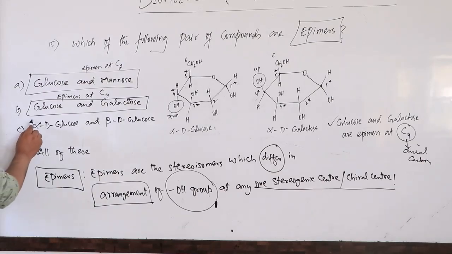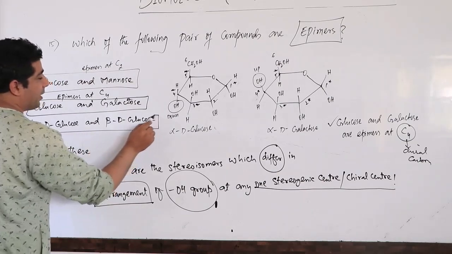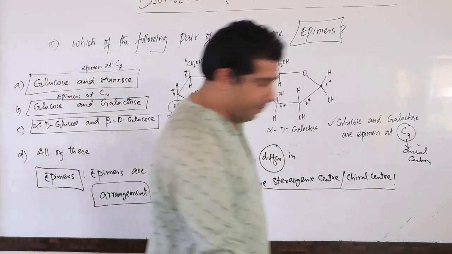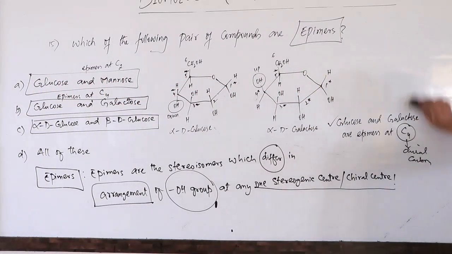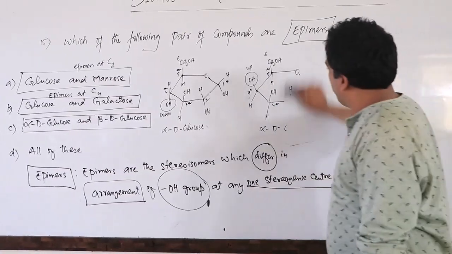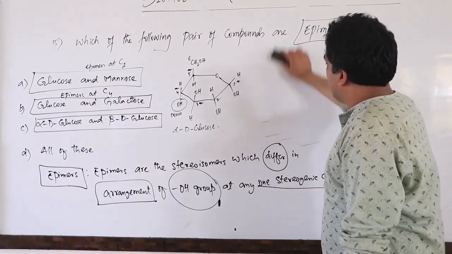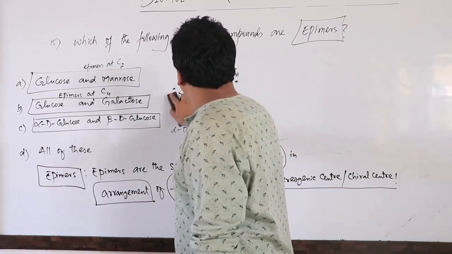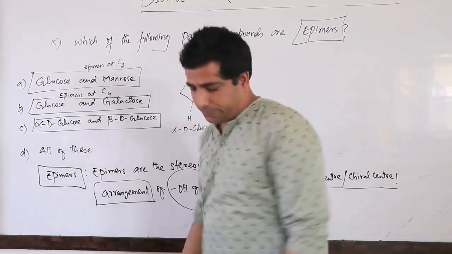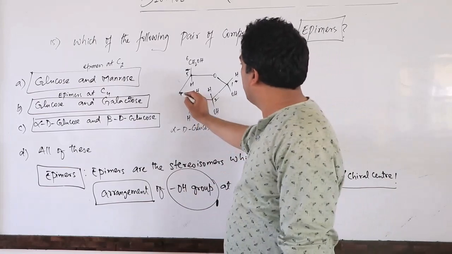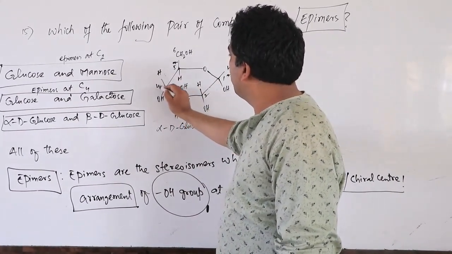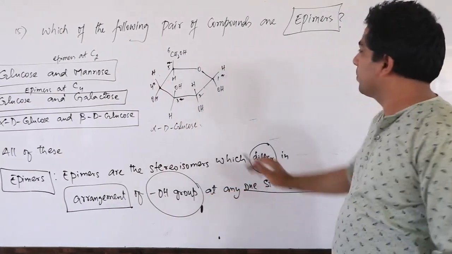Now we have alpha D glucose and beta D glucose. Let's understand. I will take it down here now. I hope you would have written this. Let's compare alpha D glucose with beta D glucose. H, OH, fourth carbon.